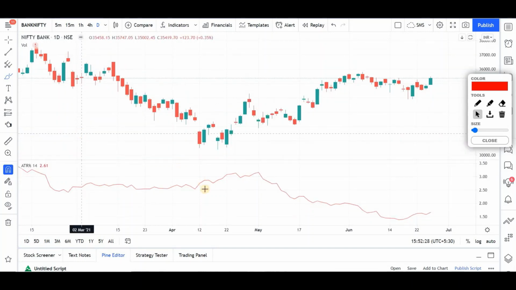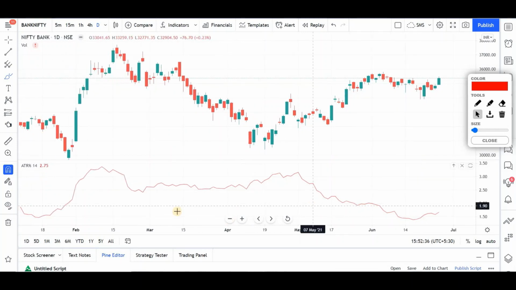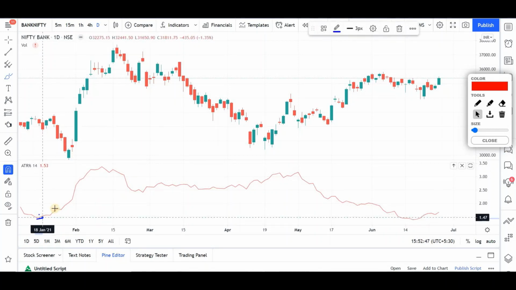Now if you see what's happening, for example, in Feb, you can see the ATR percentage was almost like 1.5.